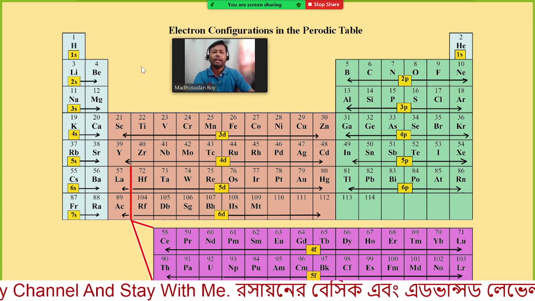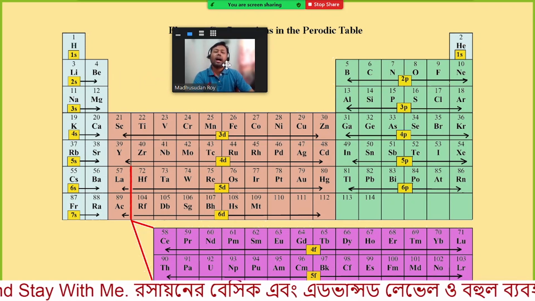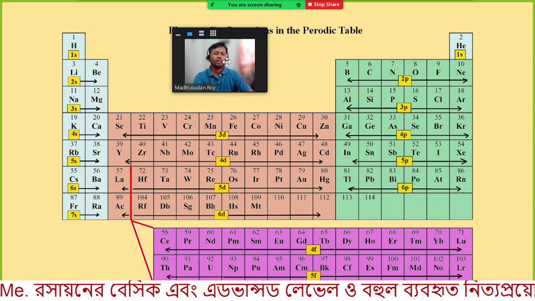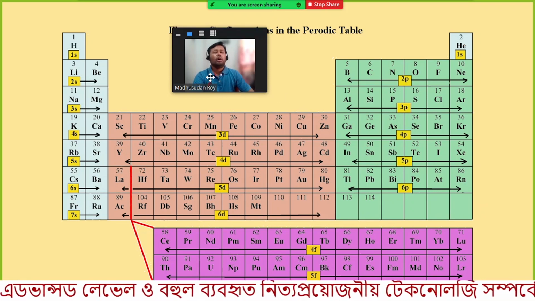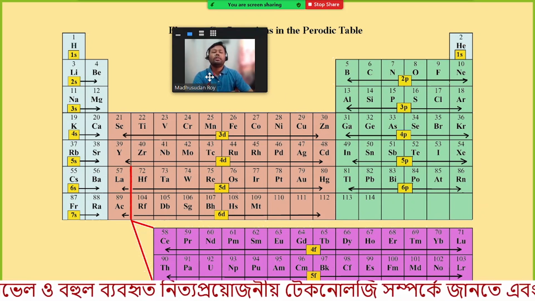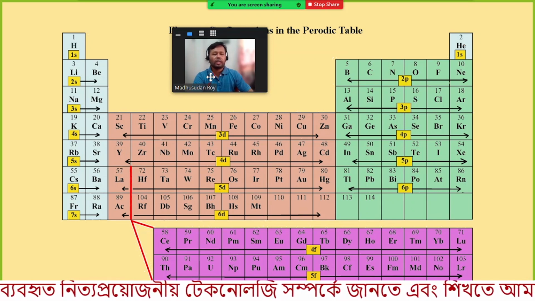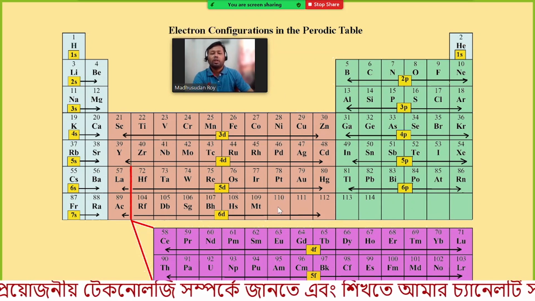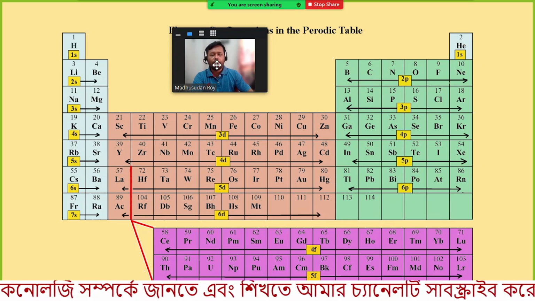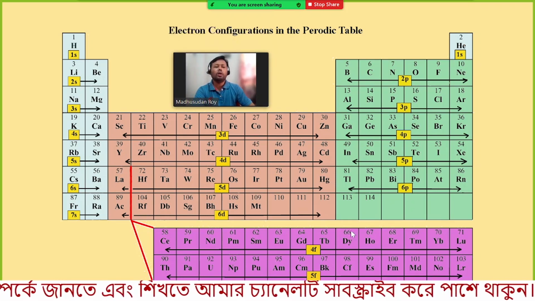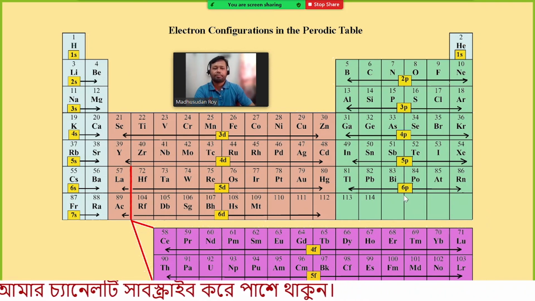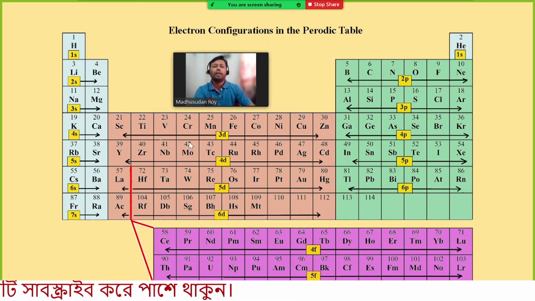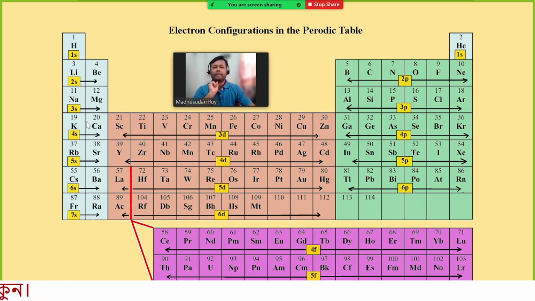Actually nowadays the scientists have found 118 elements, but all of them are not given in the periodic table, because we do not know the electronic configuration of all of them. So where those elements will be placed exactly is not known, and these elements are not put in the periodic table. In the periodic table the elements are arranged based on certain properties.